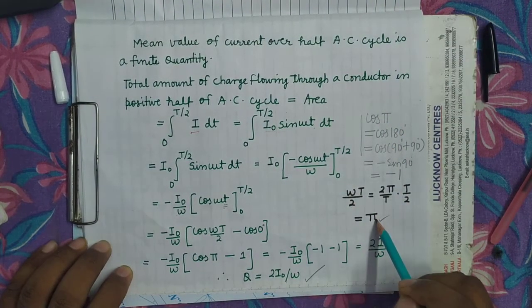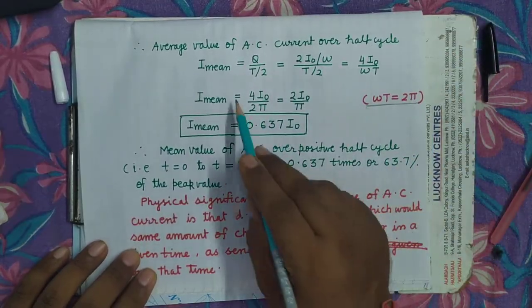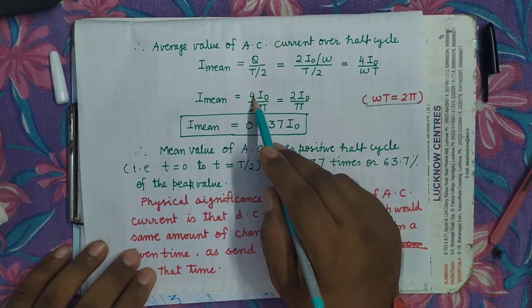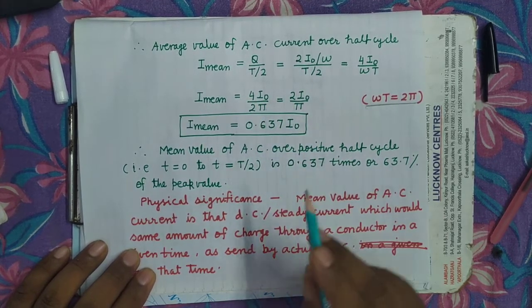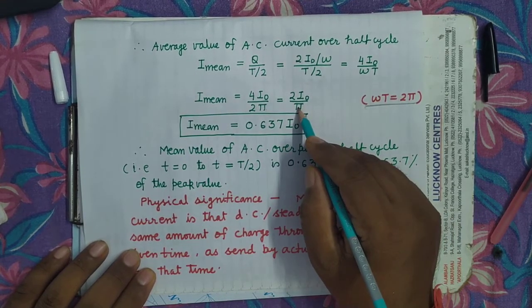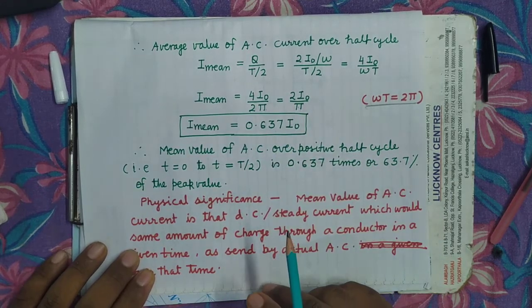So what is omega T? It will be 2 pi. So here you can write 4 I naught in place of this 2 pi, so 2 I naught upon pi. When we simplify, substituting pi equals 3.14 in 2 upon pi, it will come out to this much.